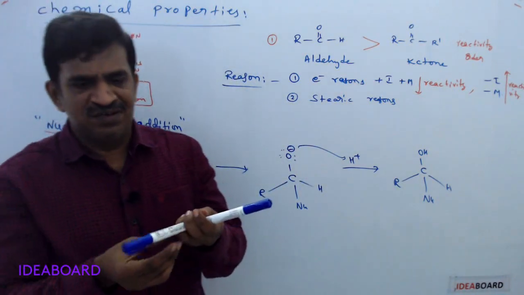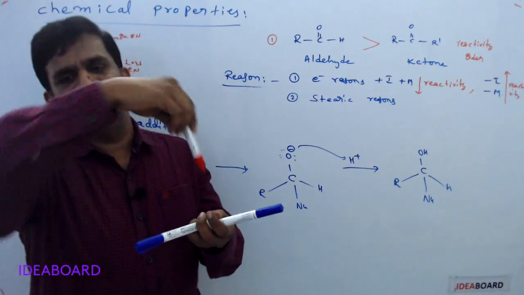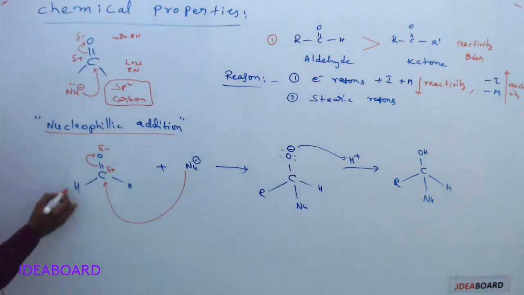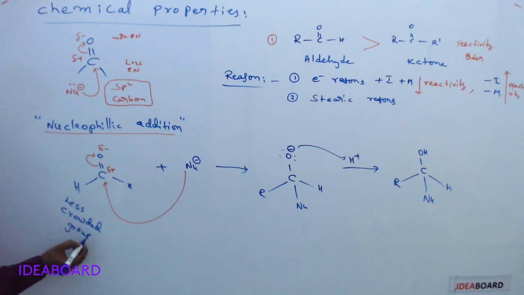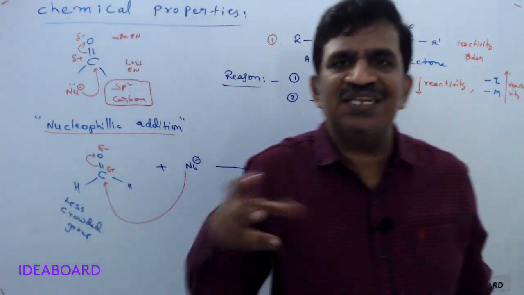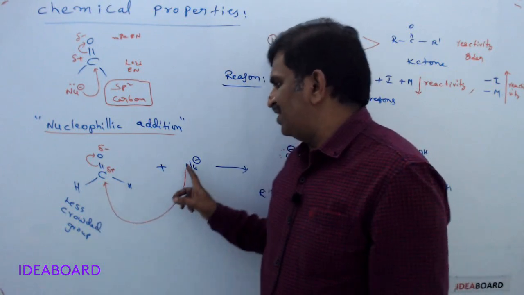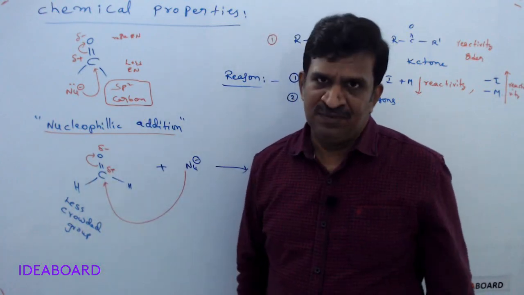So what happens means the nucleophile can attack easily by moving through this side or this side, whatever it may be, because of less crowded groups. It is not giving more crowd. Hydrogen means less crowded group. So because of that, a nucleophile can easily attack. There is no prevention, there is no retardation. Means the nucleophile is not stopped by any other groups present on this carbon. Okay.